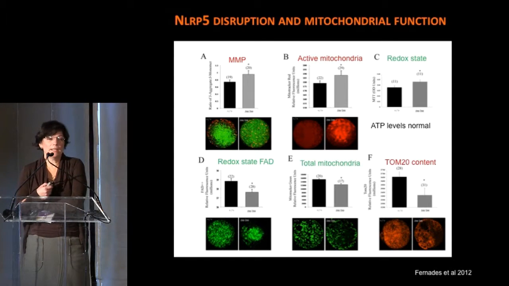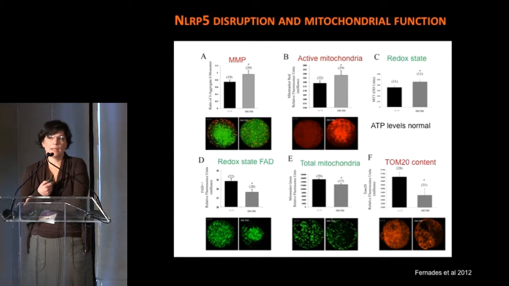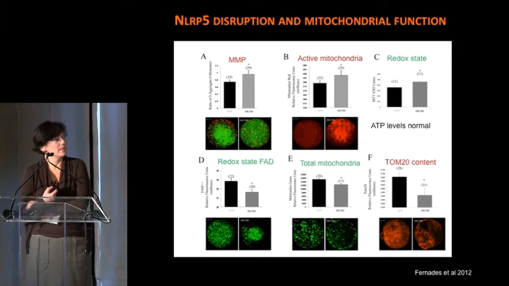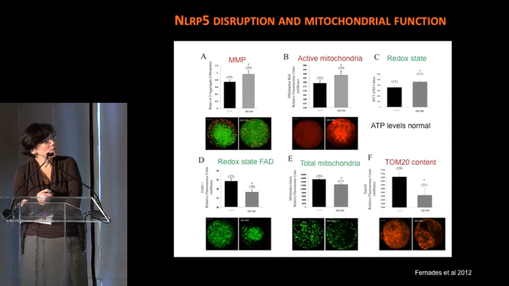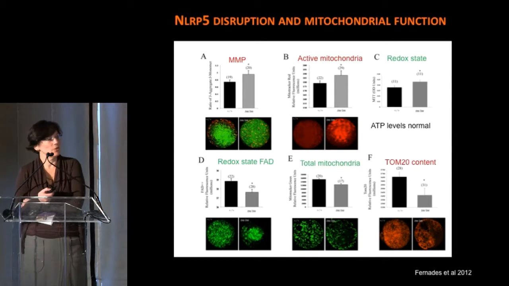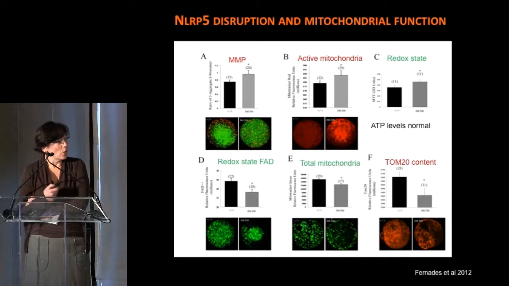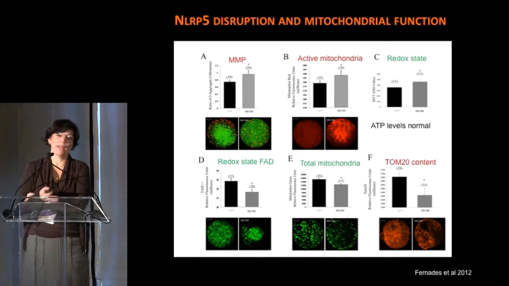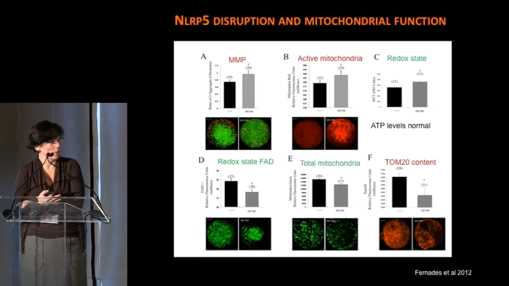So when we got these mice, what we really wanted to know is what happens to mitochondria metabolism in these mice. What we found is that the NALP5 deficient oocytes have a higher number of active mitochondria, but they're mislocalizing. They're not properly localizing to the cortex. And overall they have fewer mitochondria, so they have more active, but fewer overall.